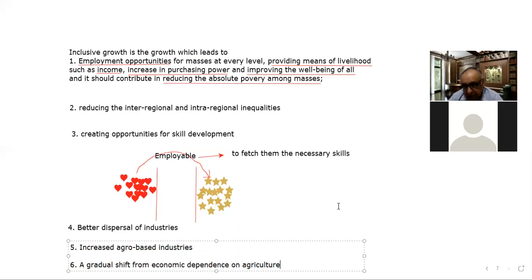But this is my personal view that if we really want inclusive growth, then at least public health and education should be nationalized, because the exclusion starts from here. Exclusion starts from the primary education itself.